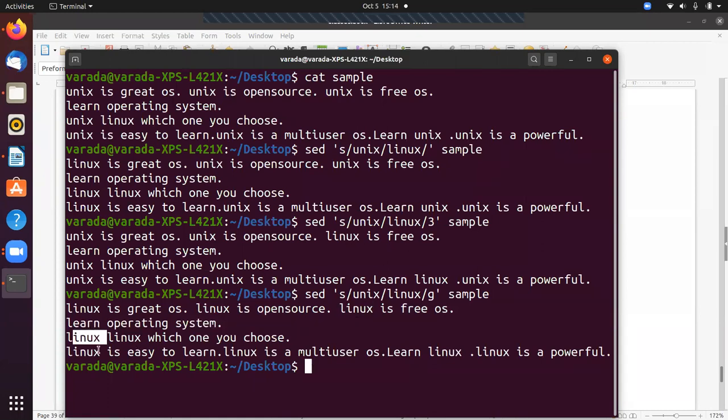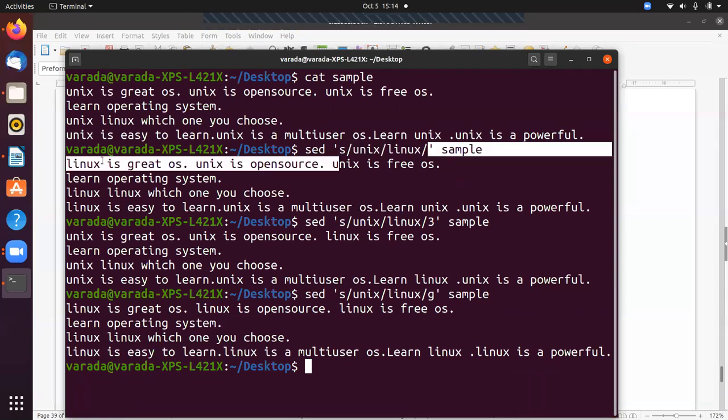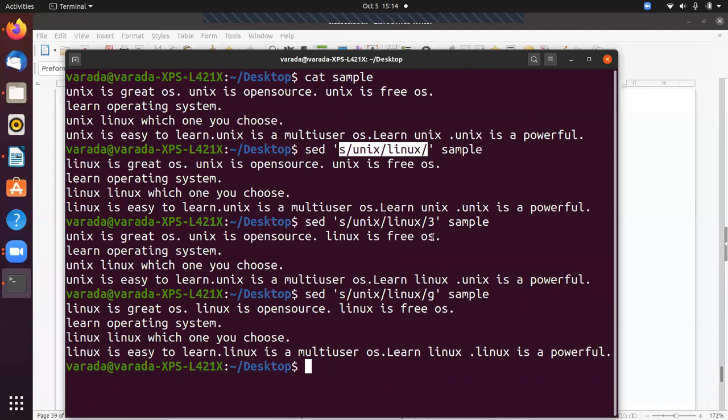Okay, that means if you are not specifying any number, then it changes the first occurrence of the word in each line. If you specify some number, then it substitutes the third occurrence only, that means the specified occurrence only.